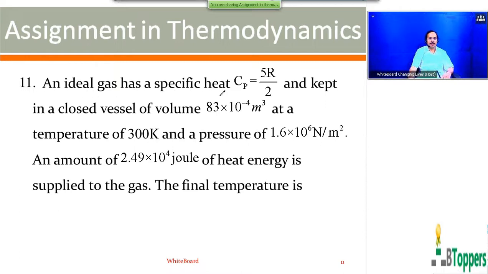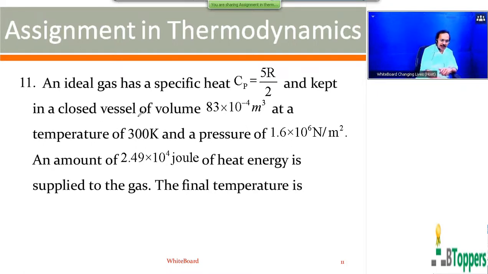An ideal gas has specific heat, that means we are given molar specific heat constant here, 5R/2, and kept in a closed vessel of volume 83 × 10^-4 cubic meter at a temperature of 300 Kelvin, pressure of 1.6 × 10^6 Newton per meter square. An amount of 2.49 × 10^4 joule of heat energy is supplied to the gas. To find the final temperature of gas, you have to find the delta T, change in the temperature of gas. You are given the initial temperature.